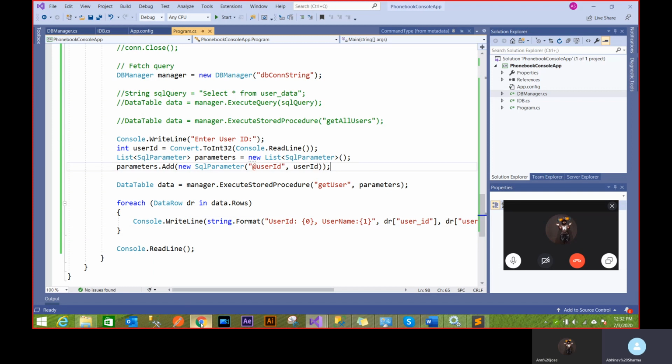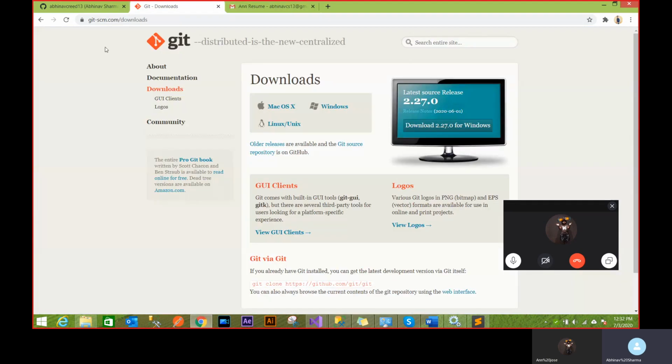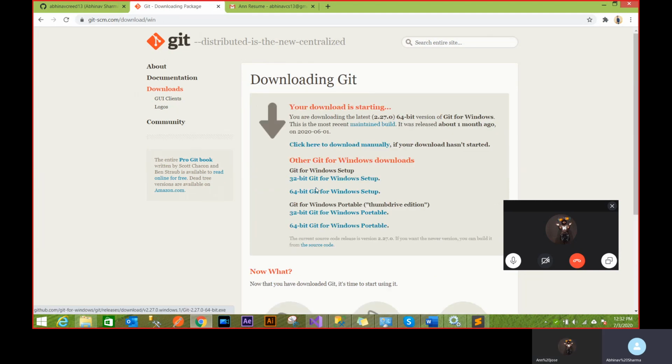So the first thing you need to understand, I'll send you this link to download Git. If you download Git for Windows, you just go 64-bit most probably, that's the PC you're using. So it's going to download. That's Git 2.27 for 64. You install this Git first. This is the way you want to work with Git.